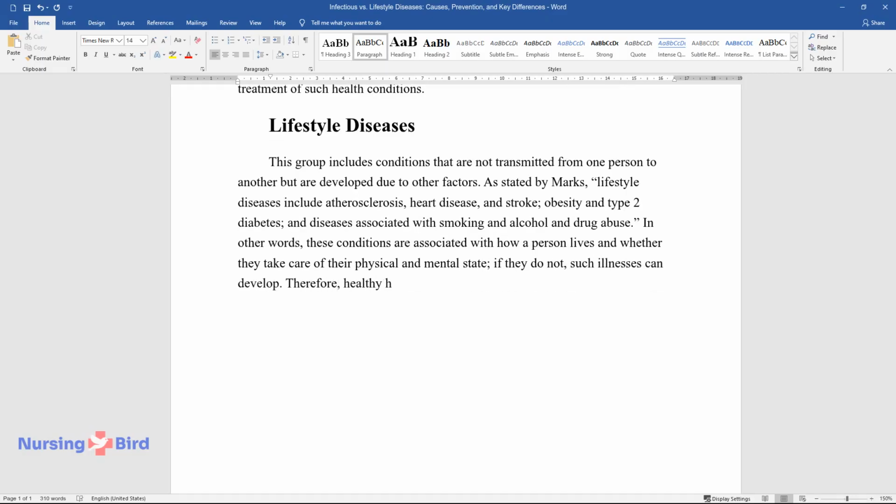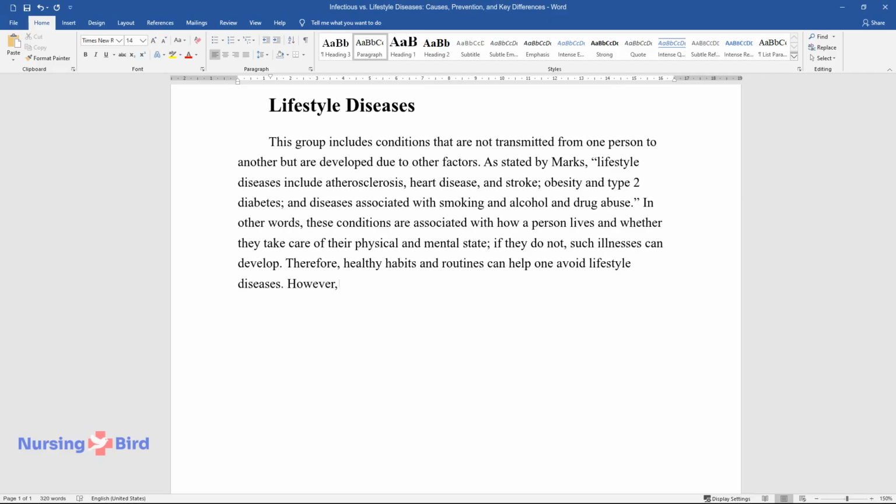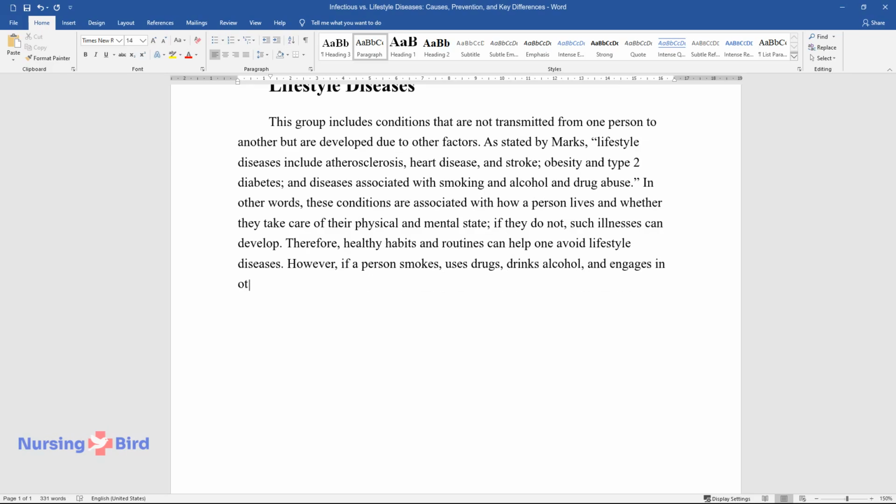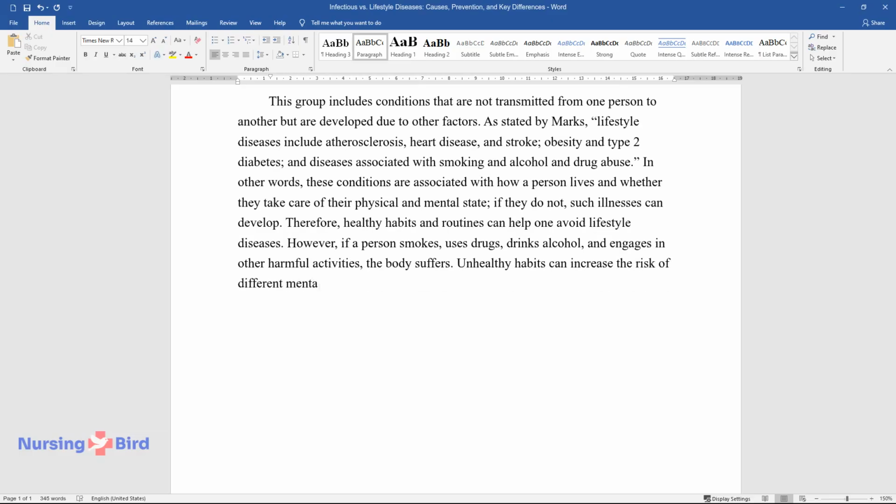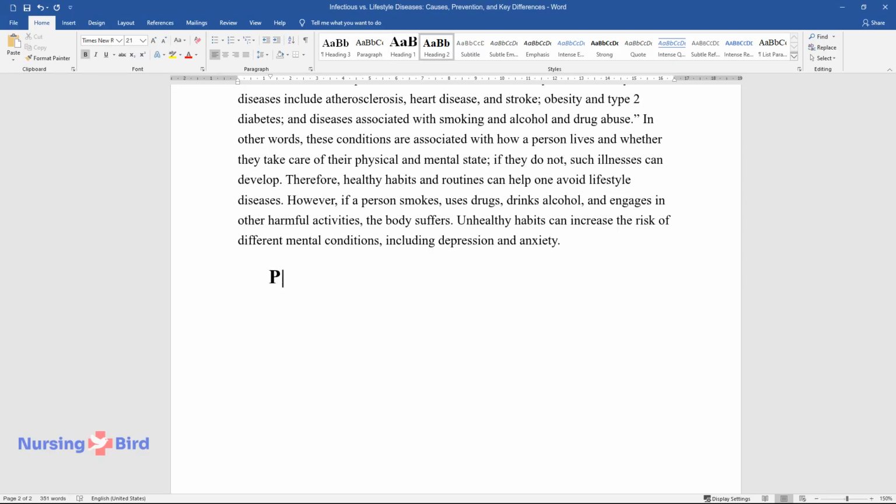Therefore, healthy habits and routines can help one avoid lifestyle diseases. However, if a person smokes, uses drugs, drinks alcohol, and engages in other harmful activities, the body suffers. Unhealthy habits can increase the risk of different mental conditions, including depression and anxiety.